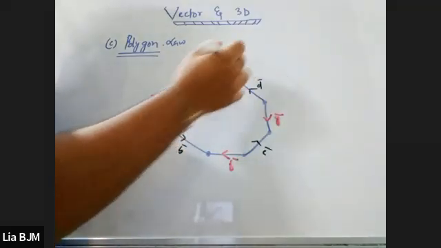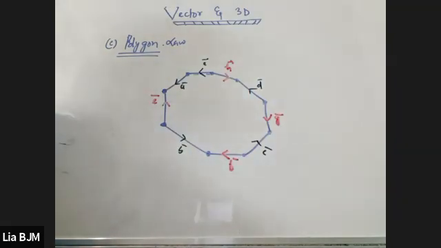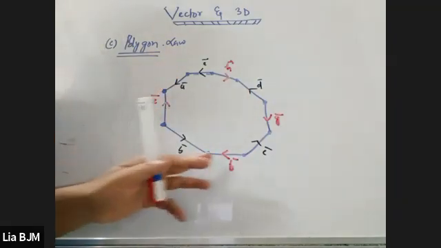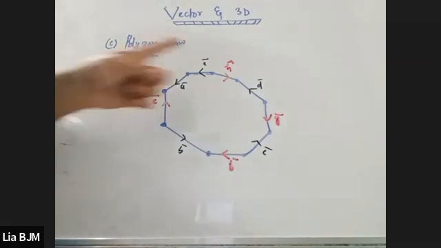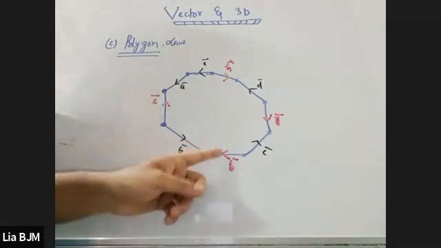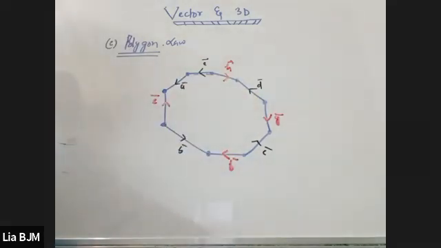You can see that the black ink vectors are having the same direction. Right or wrong? Yes, sir. And the red ink vectors are having the same directions, so they also belong to the same category.